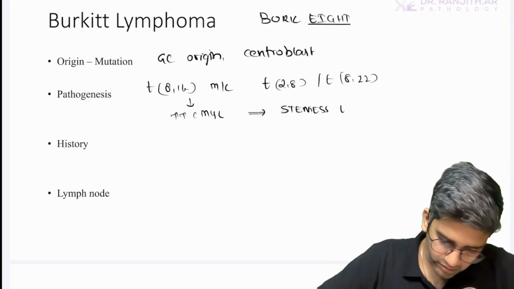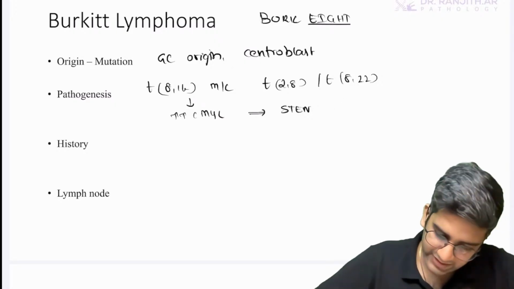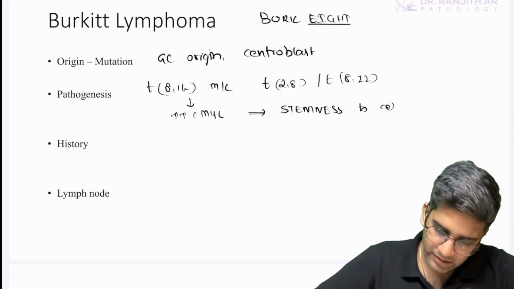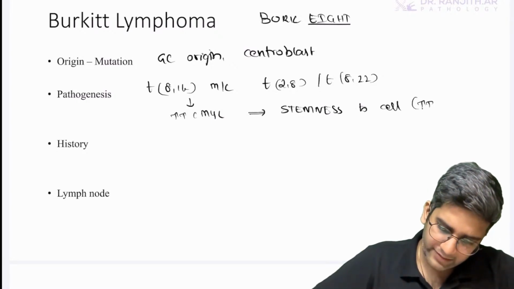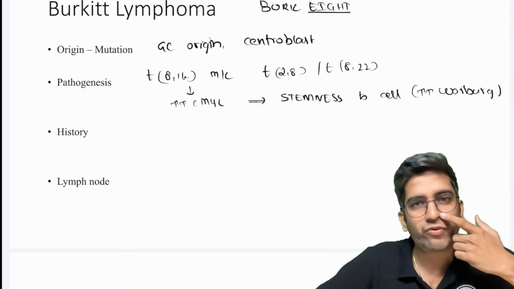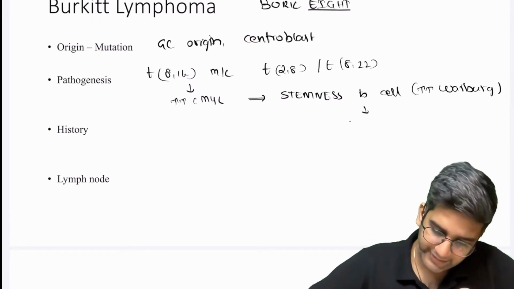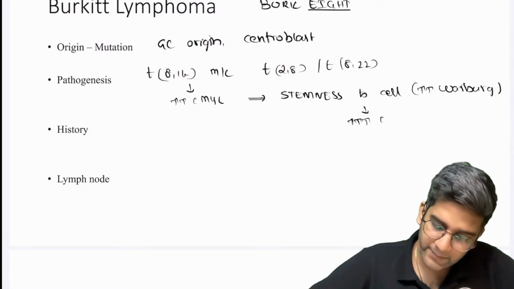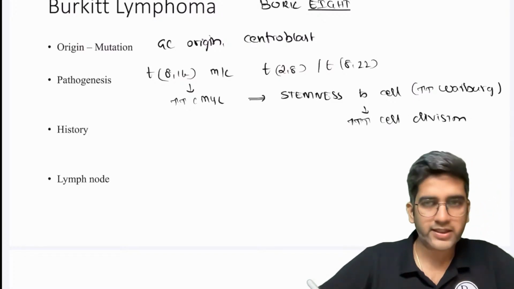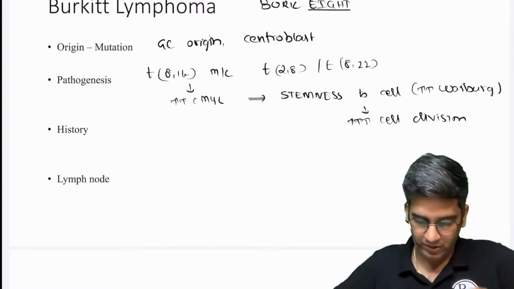It gives the capacity to behave like a stem cell. We call it stemness to any cell, which means it indirectly increases the Warburg effect. Because the more Warburg, obviously it will keep on dividing, more cell division, which results in Burkitt's lymphoma. It's a very, very aggressive tumor, right?